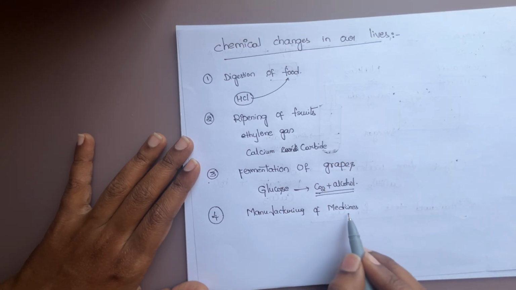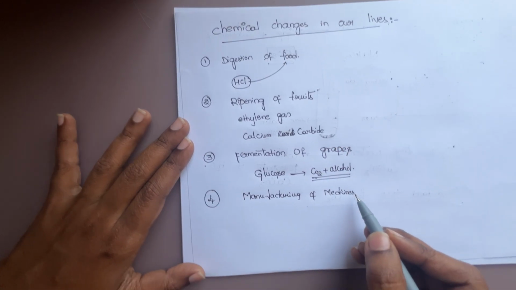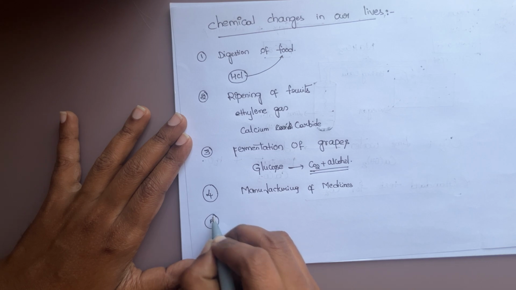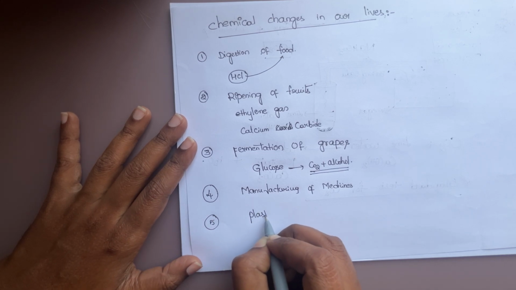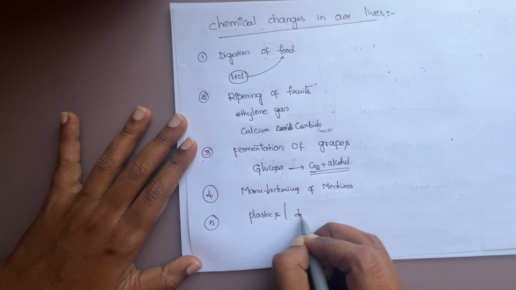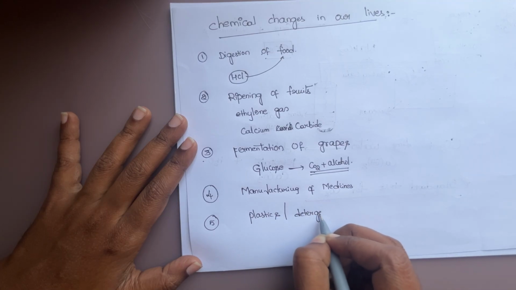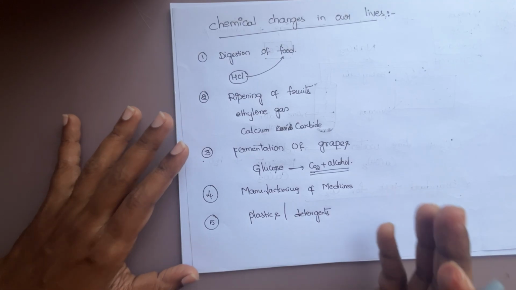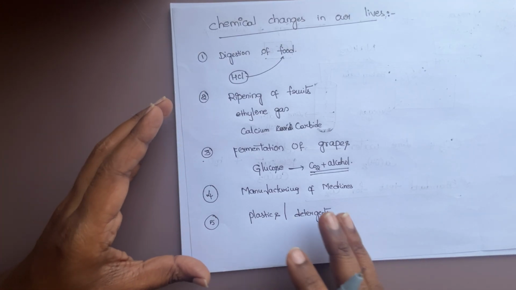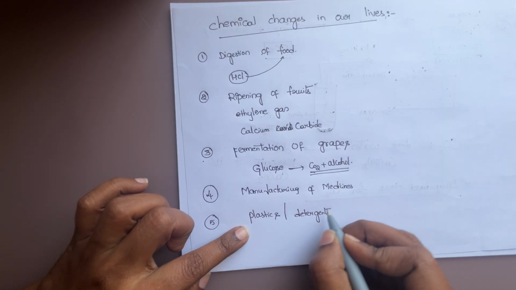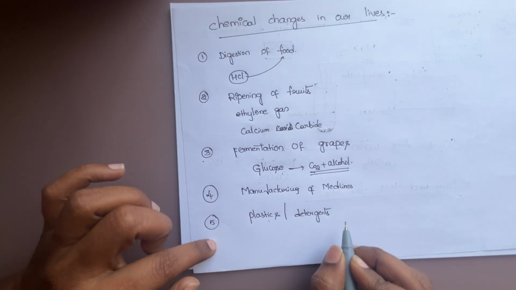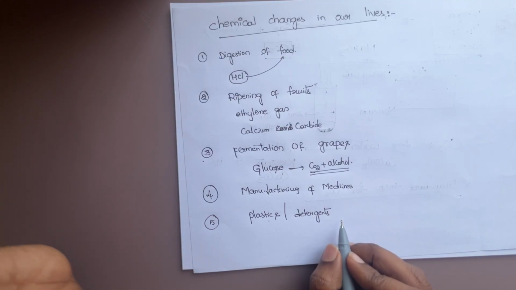So manufacturing of medicines is also a chemical change. Next, the fifth example is manufacturing of plastics, manufacturing of detergents. All these are also chemical changes because we initially take one substance and it is converted into a new substance. Manufacturing of plastics, detergents, medicines, all these are chemical changes.